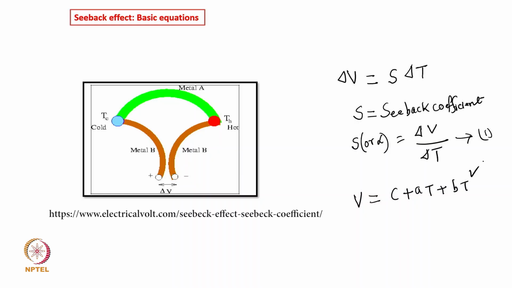Actually, there is a variation with the temperature, and the variation is given by this particular equation, C plus AT plus BT square.